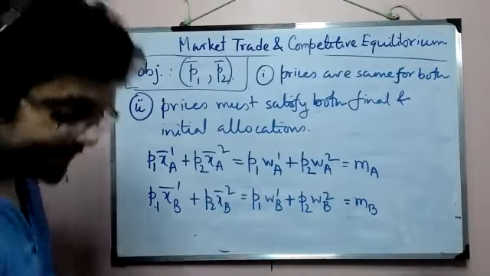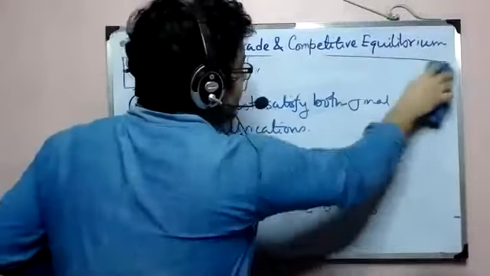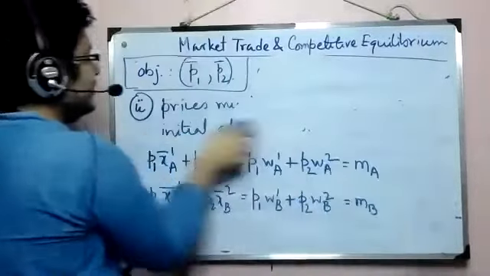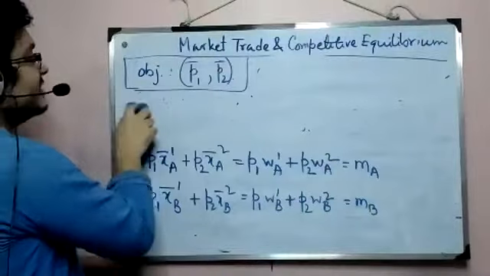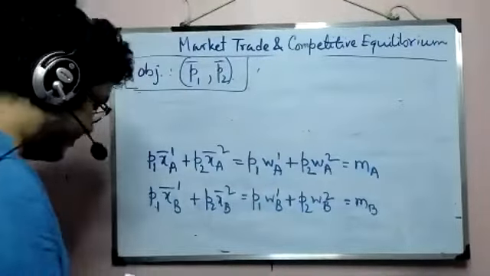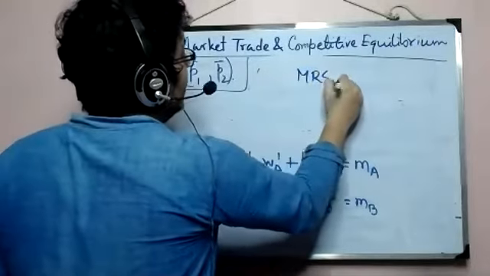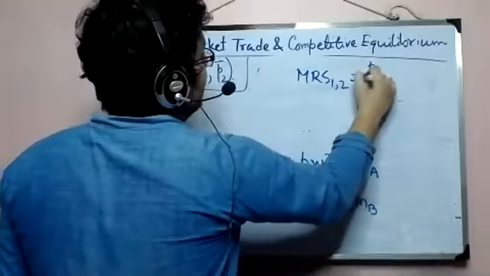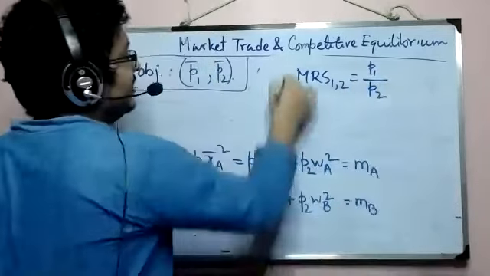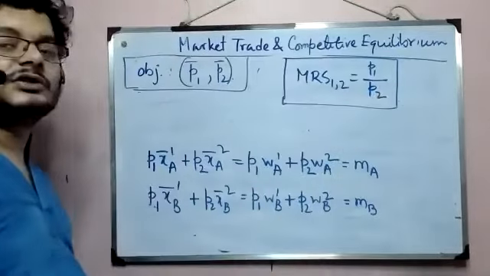You see, in the consumer's optimization problem, the equilibrium condition says that the MRS between two goods must equal the price ratio. Right? So this is our equilibrium condition that directly comes from consumer behavior.